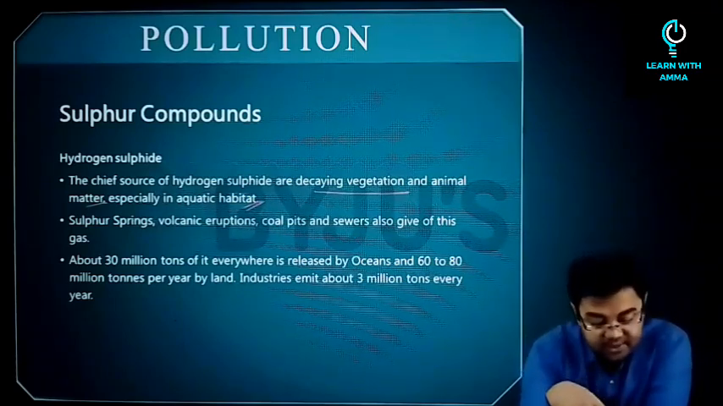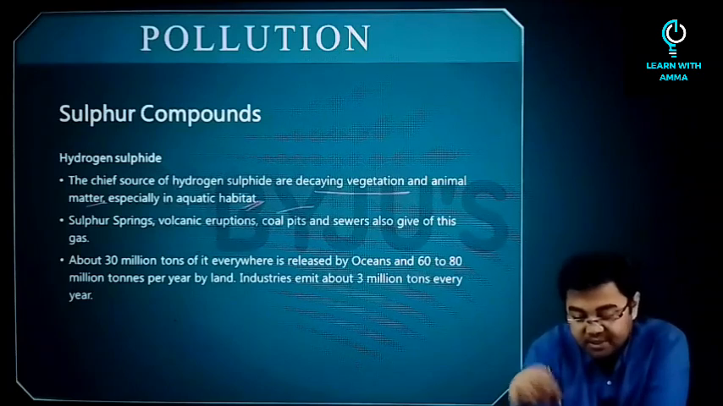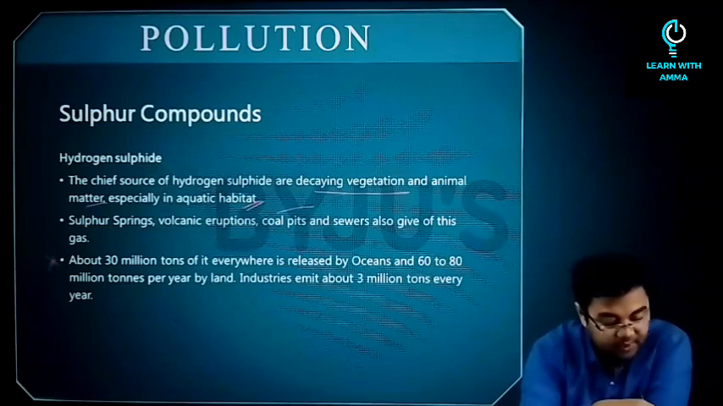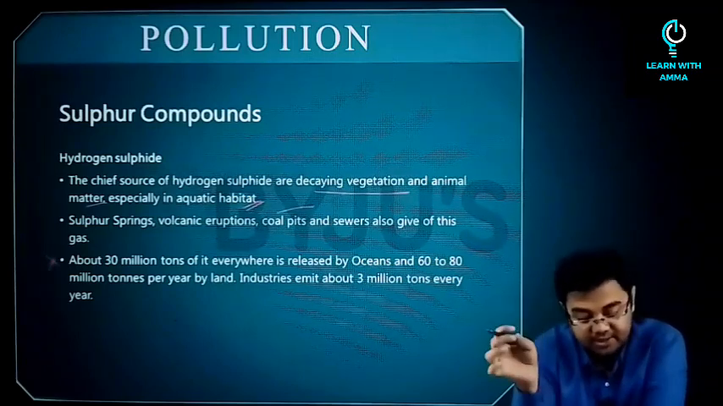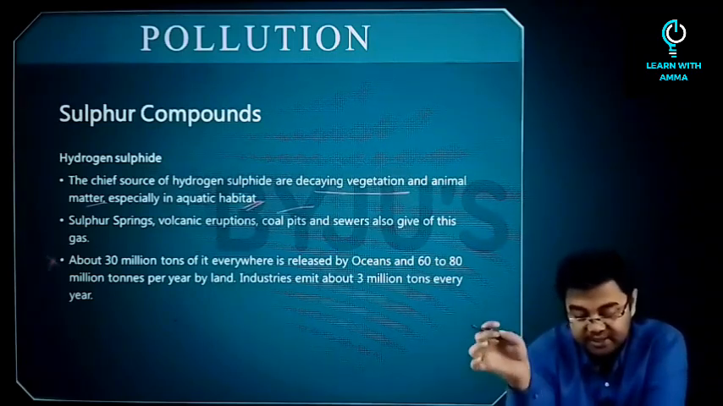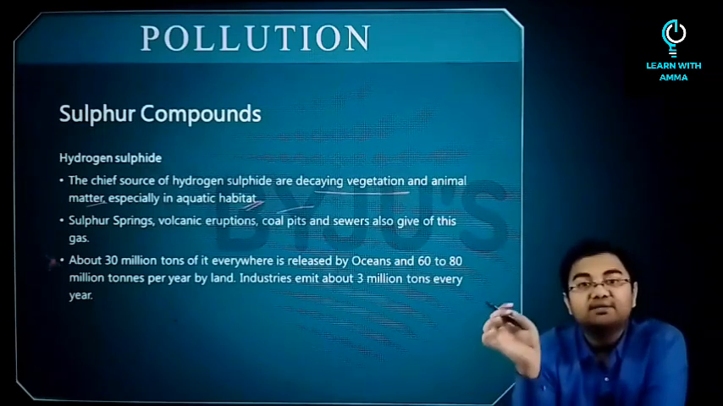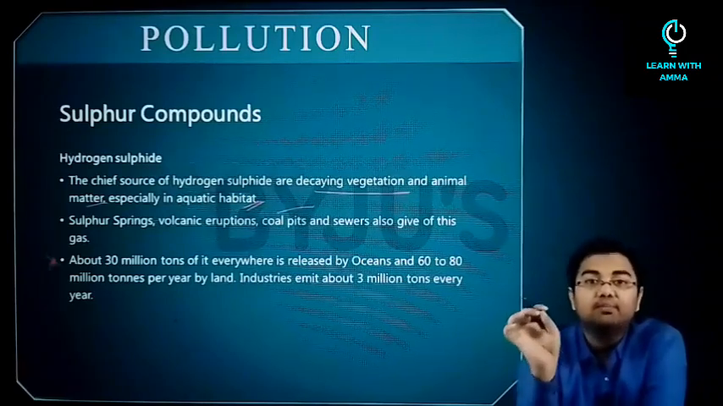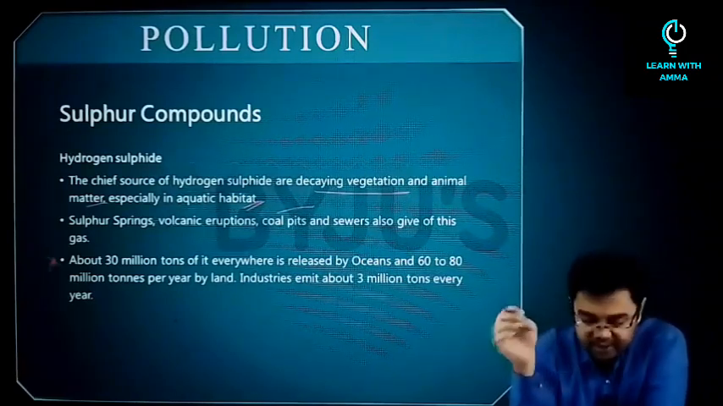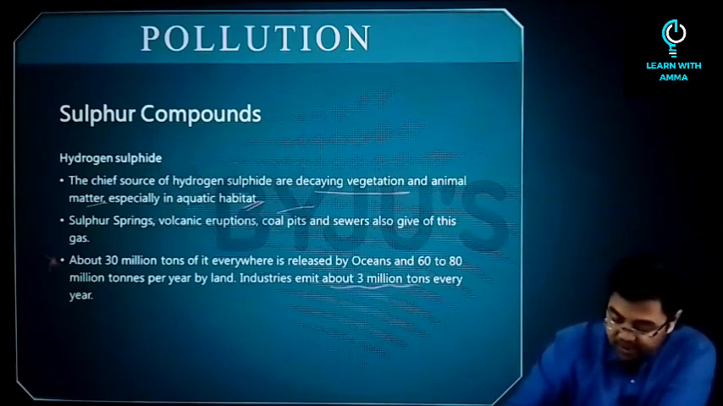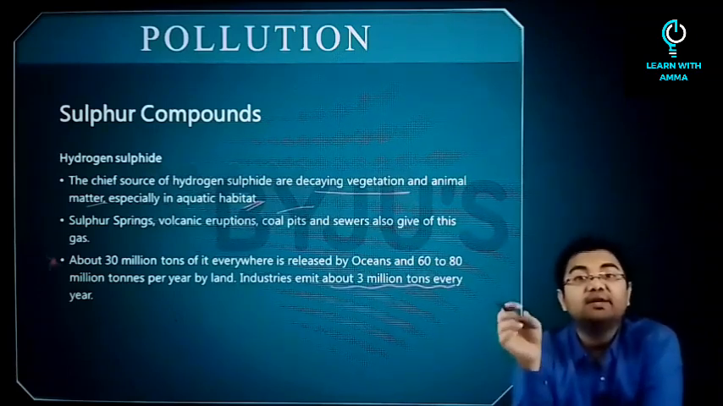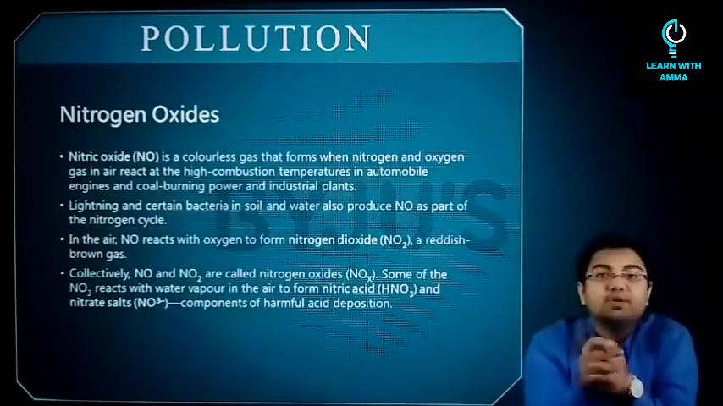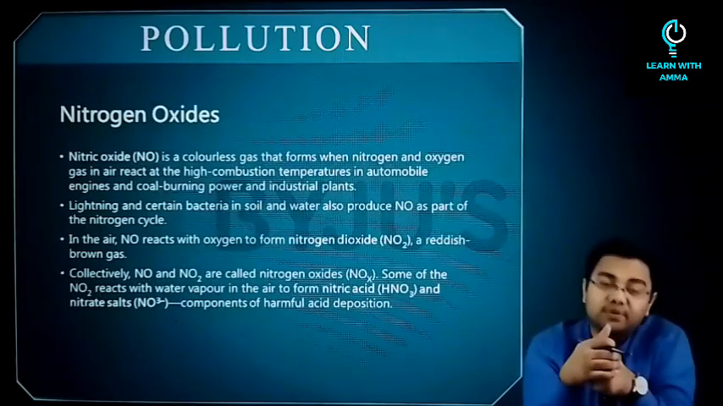Then sulfur springs, volcanic eruptions, coal pits, sewers also give this kind of gas. Finally, approximately 30 million tons of it everywhere is released by oceans, and 60 to 80 million tons every year by land. Now even industries, if we talk about the industries, they emit approximately 3 million tons of hydrogen sulfide every year. So next let's discuss nitrogen oxides.